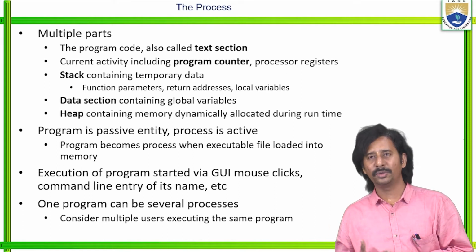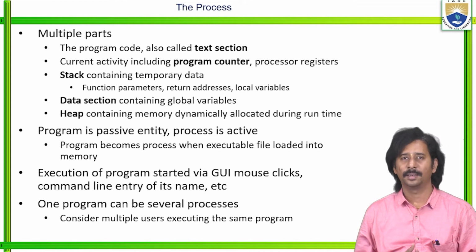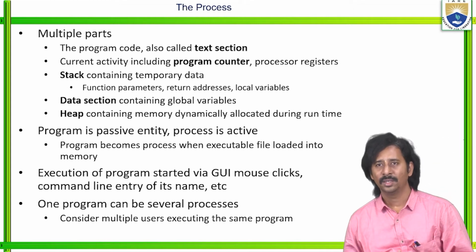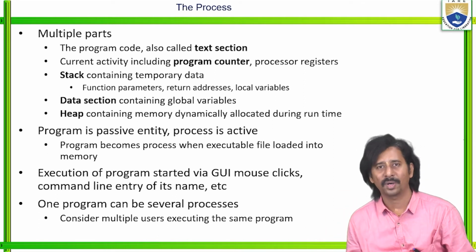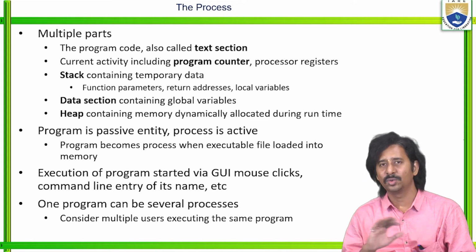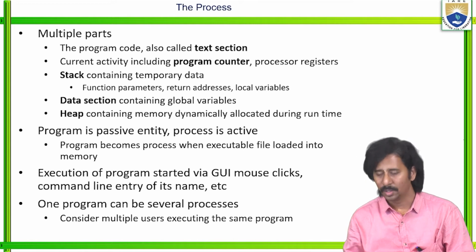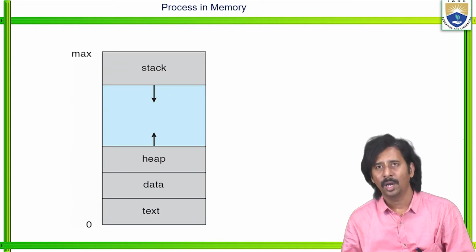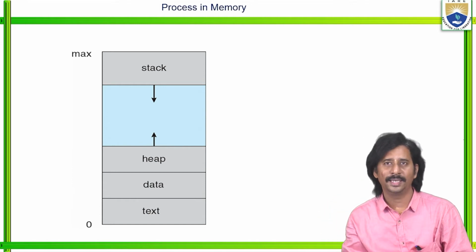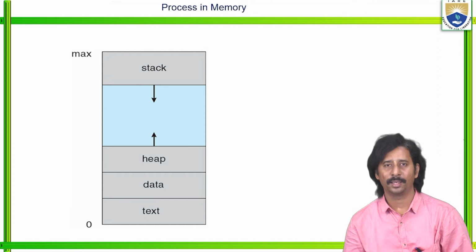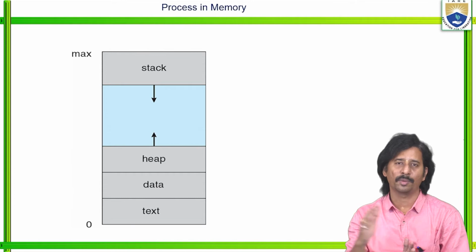So consider multiple users executing the same program. In general, in real-time applications, the same thing happens, right? The same program may be executed by a number of users. There is no guarantee that all the users are located in the same region. So in this scenario, how does the memory store that particular process? See here, this is the process in memory. Depending upon that particular process, it occupies the space.